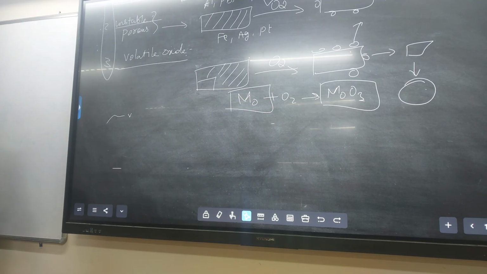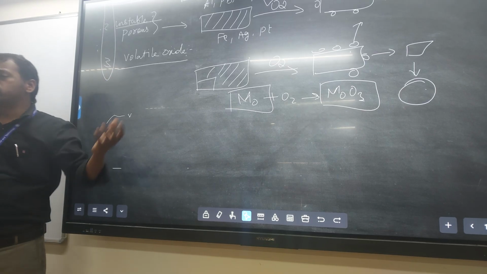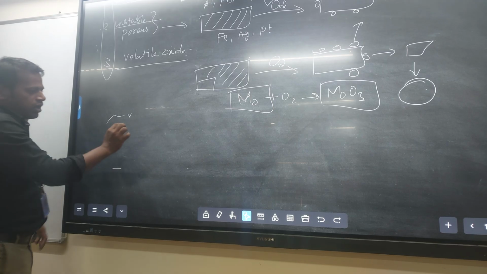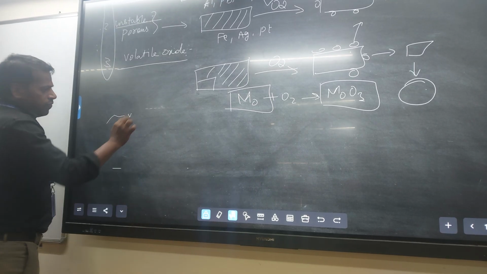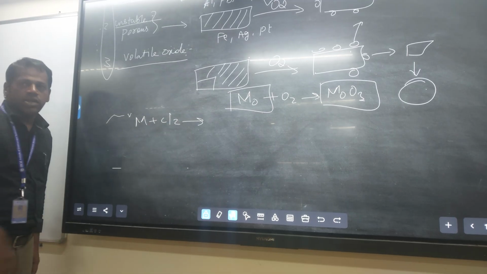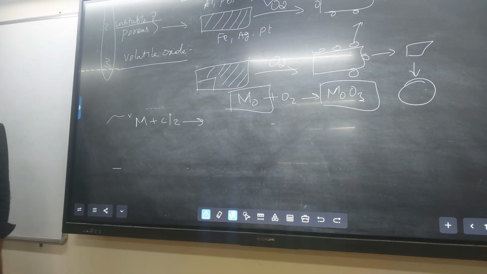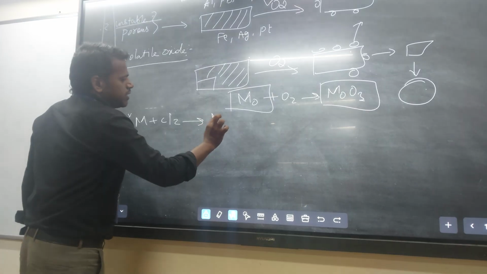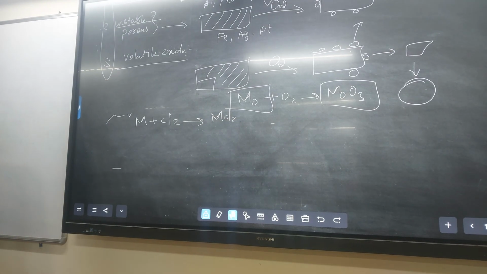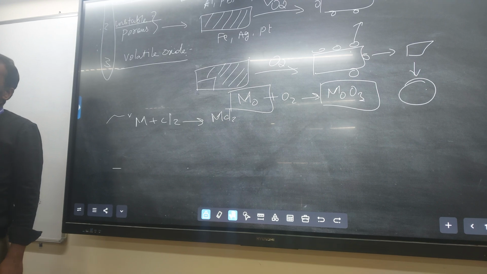So this one happens in the presence of O2. Similarly, we go for the other gaseous molecules. For example, a very simple one: metal reacts with Cl2. In a Cl2 corrosive gaseous environment, it forms a metal chloride. Right? Metal chloride.